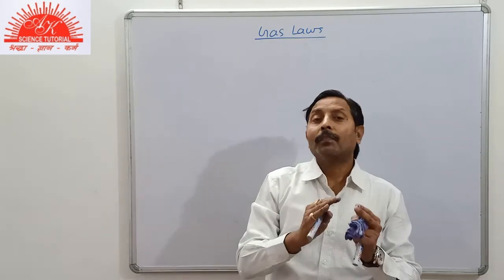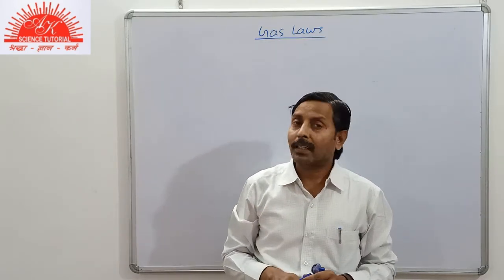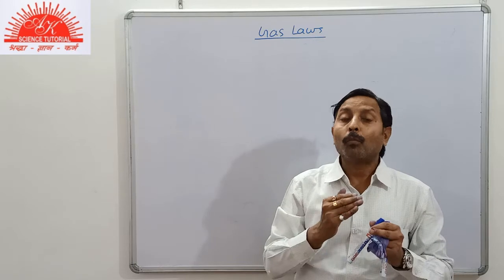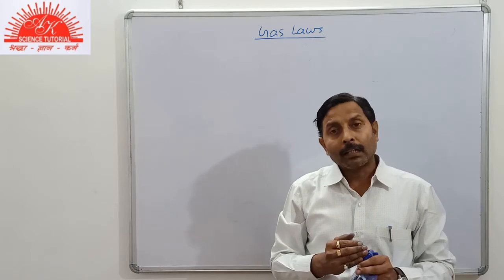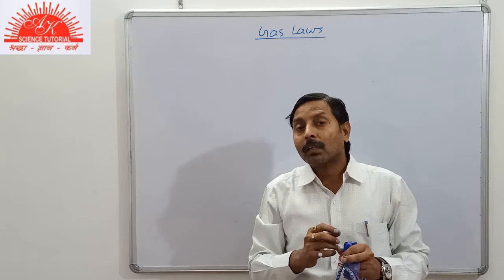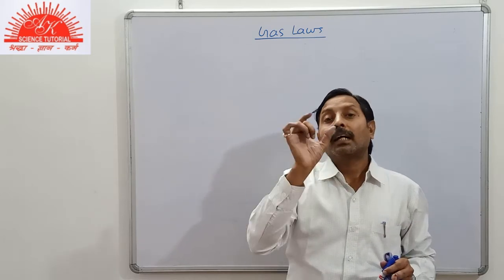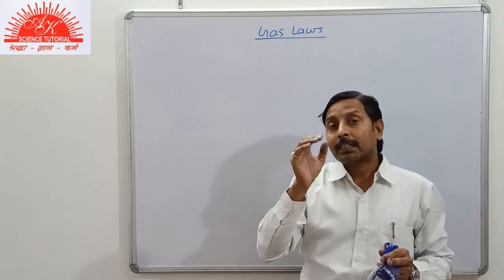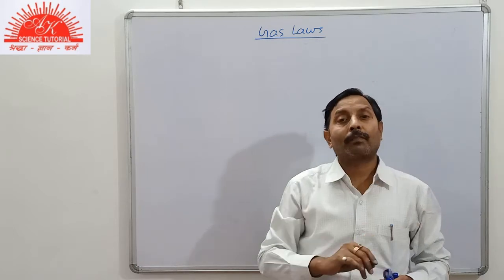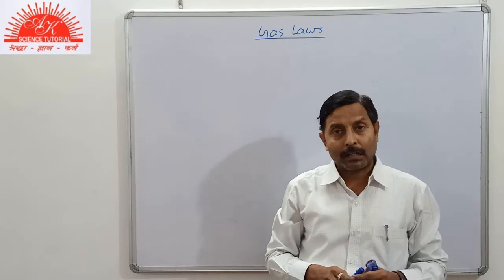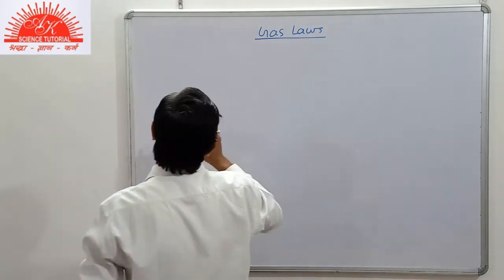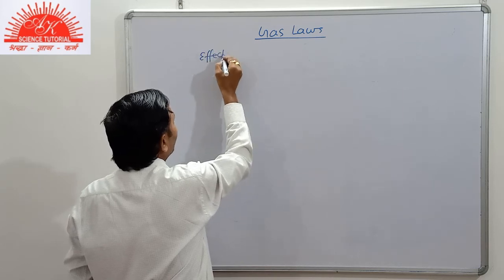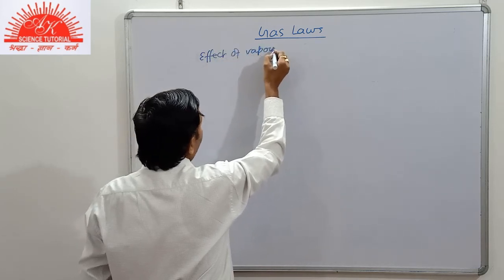Generally we take the volume of a given mass of dry gas. But suppose the gas is not dry, and there is water vapor, moisture, in it. Then we will have to find the pressure of the dry gas. In that case, we subtract the pressure exerted by water vapor from the given total pressure. That is known as the effect of vapor pressure.